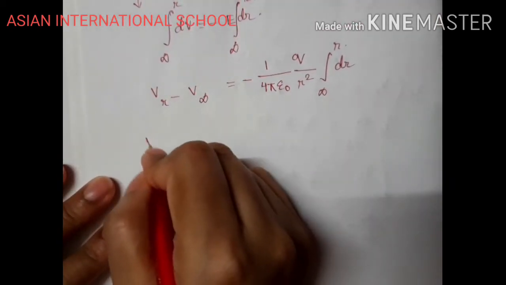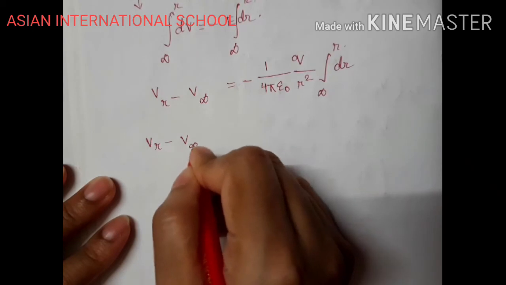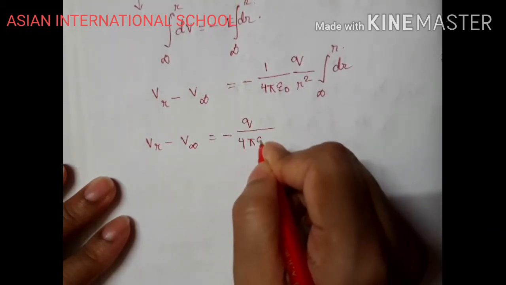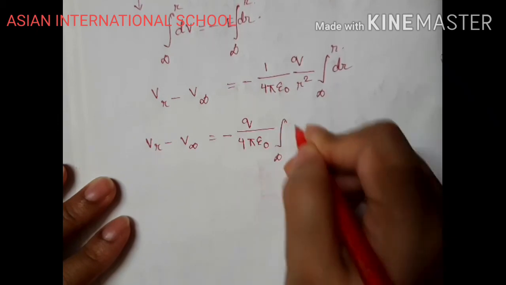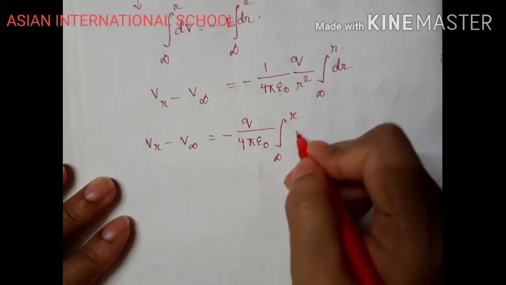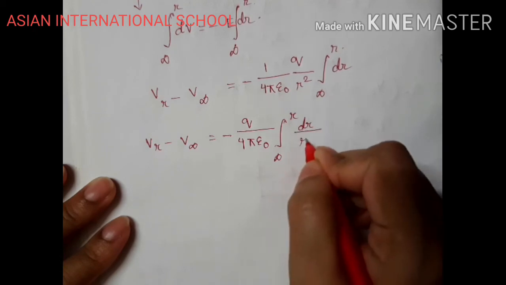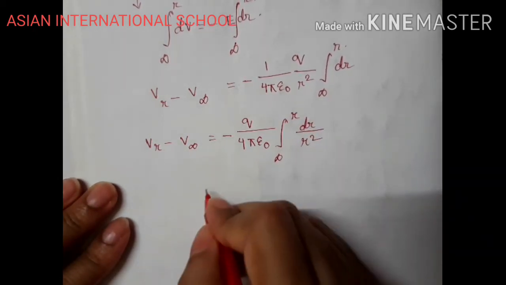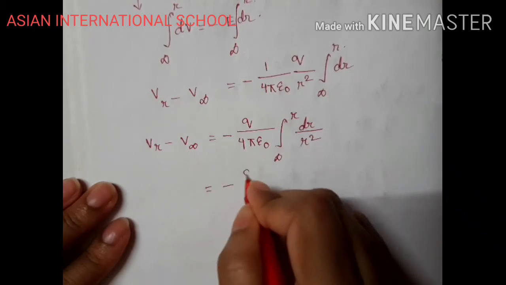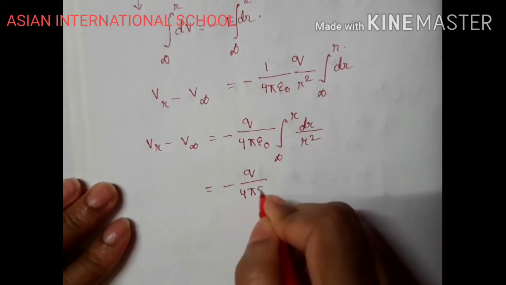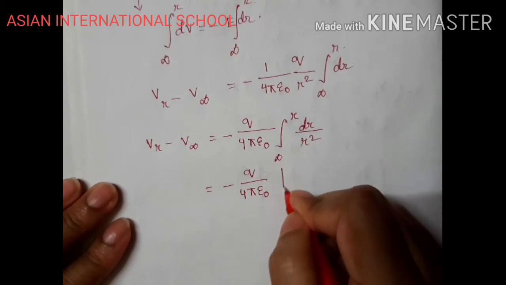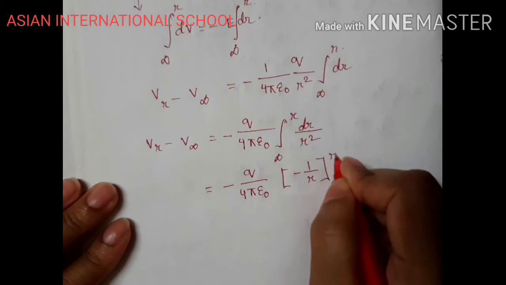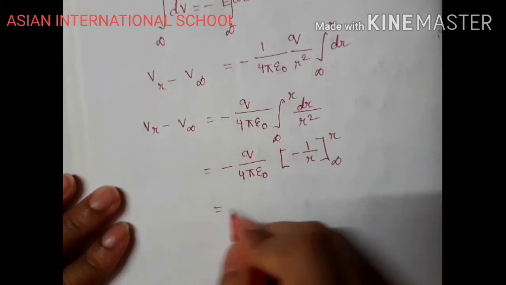Isn't it? So V_r minus V_infinity equals Q by 4 pi epsilon naught, integral from infinity to r of dr by r square. So we have to do the integration of this part, right? The integral of dr by r square is minus 1 by r from infinity to r, and minus minus becomes plus.